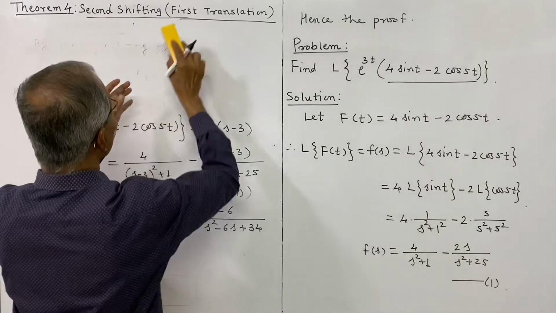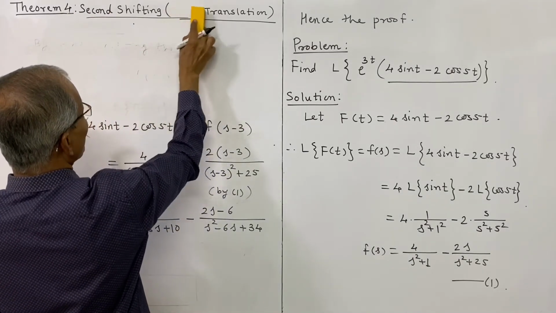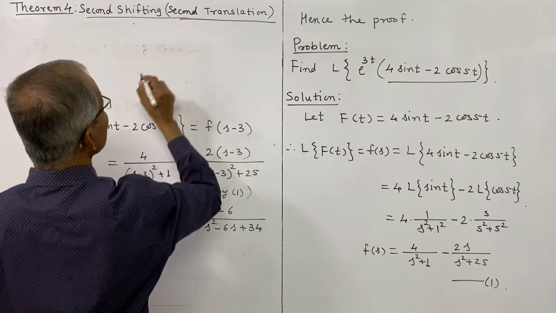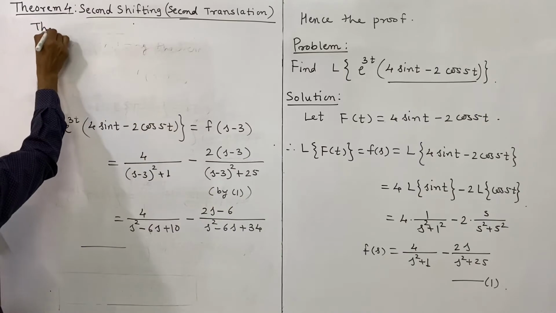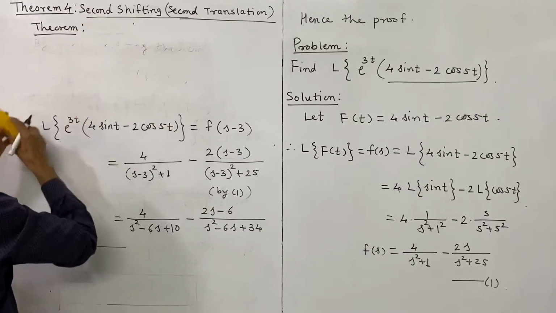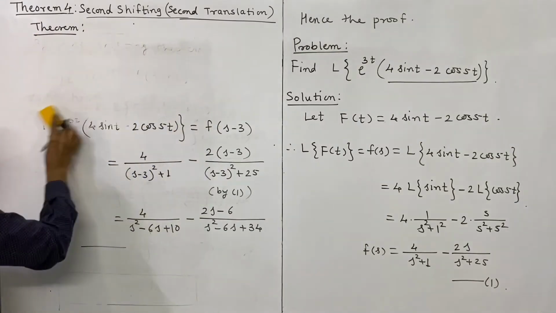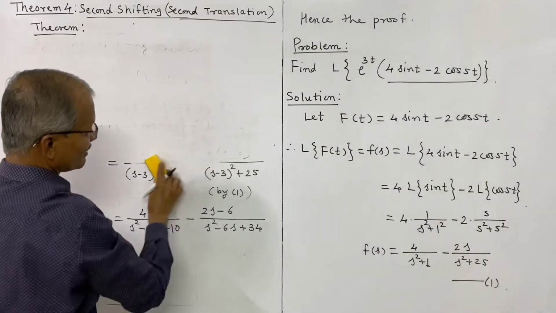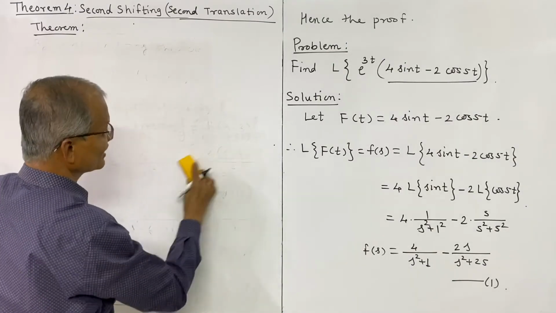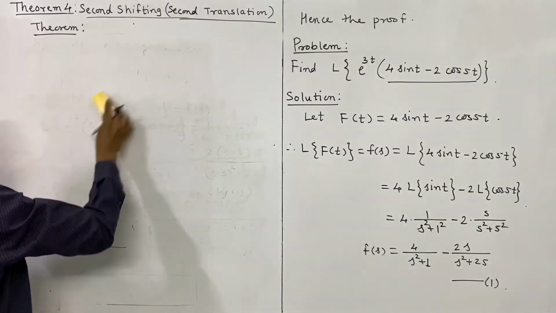The second shifting theorem is also known as the second translation theorem. And I shall write the statement first. Again, we use the same notation, that is L of f of t is equal to F of s. Laplace transform of f of t is F of s.